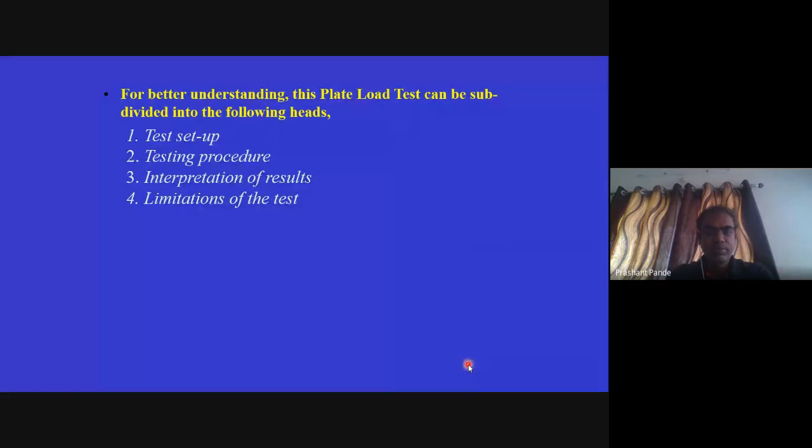For better understanding, the plate load test can be subdivided into the following heads: test setup, testing procedure, interpretation of results, and limitations of the test.